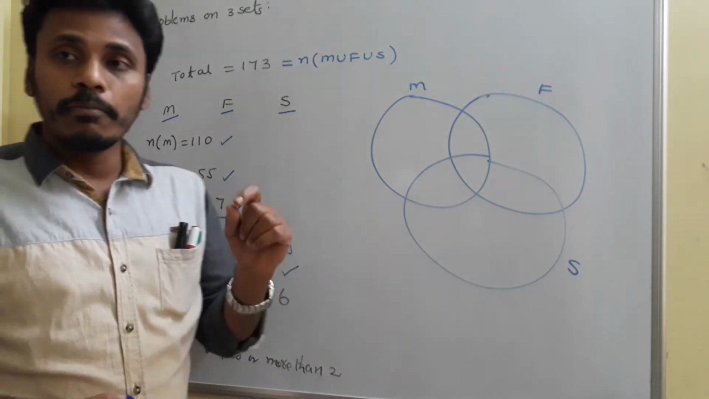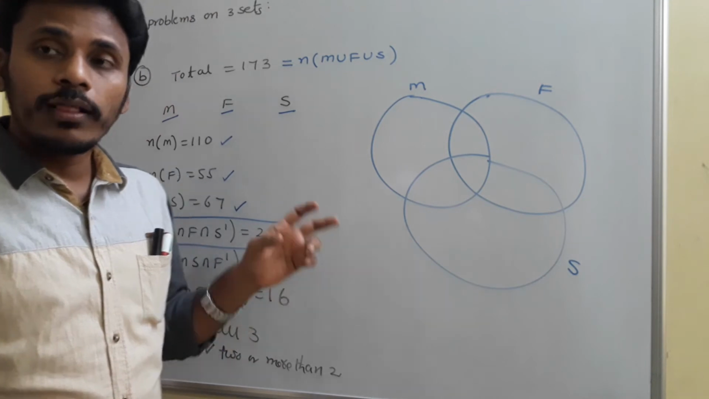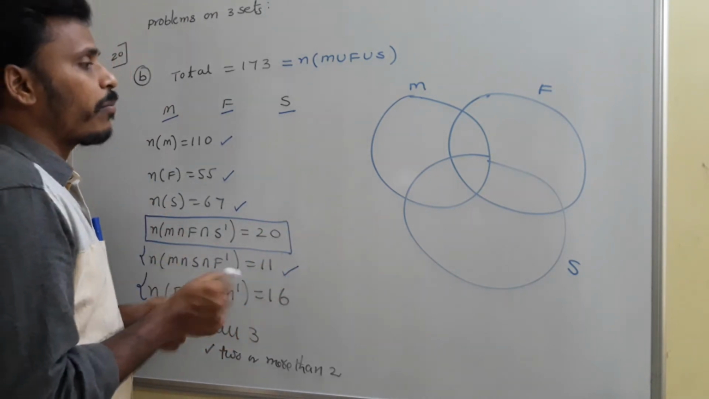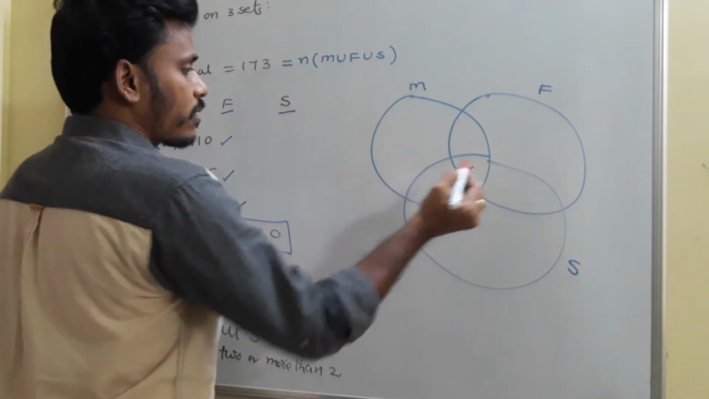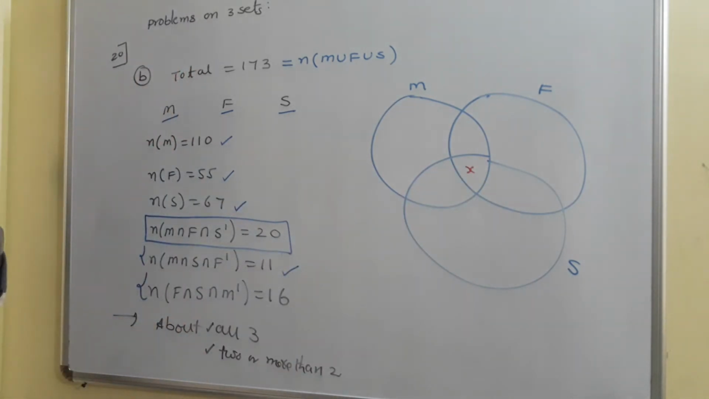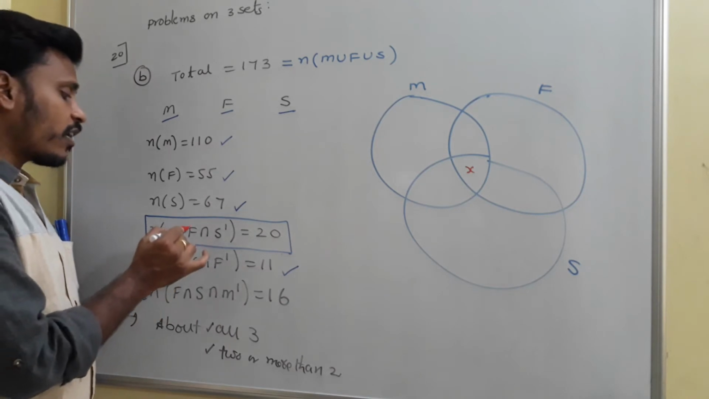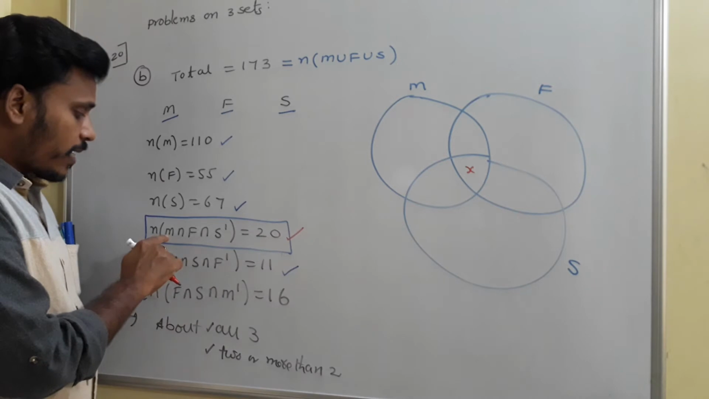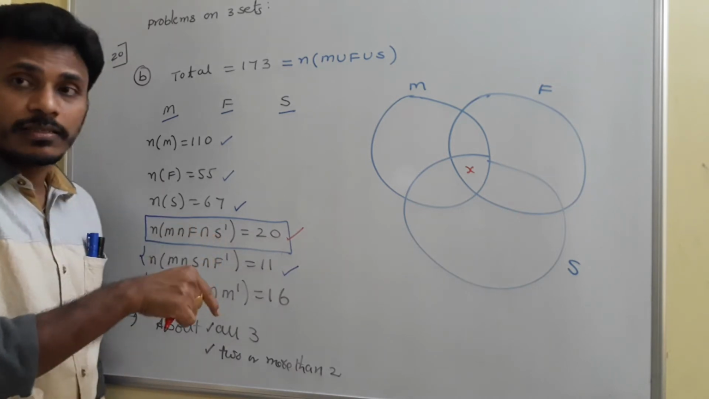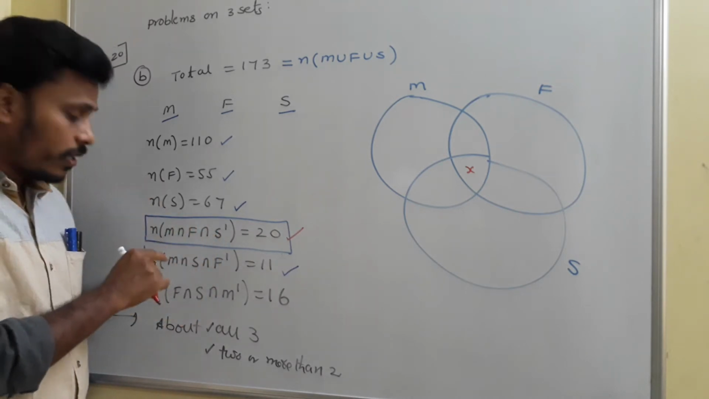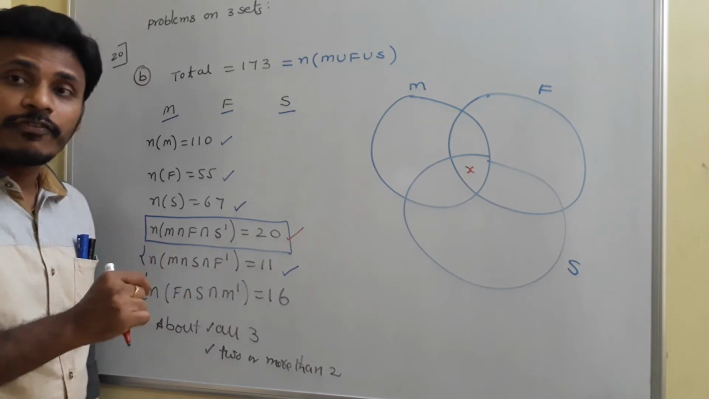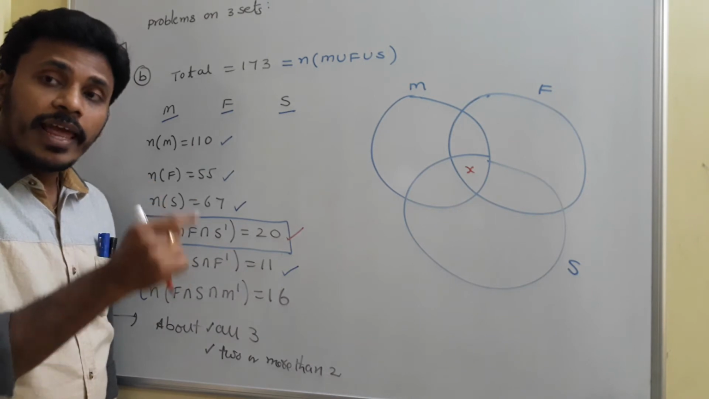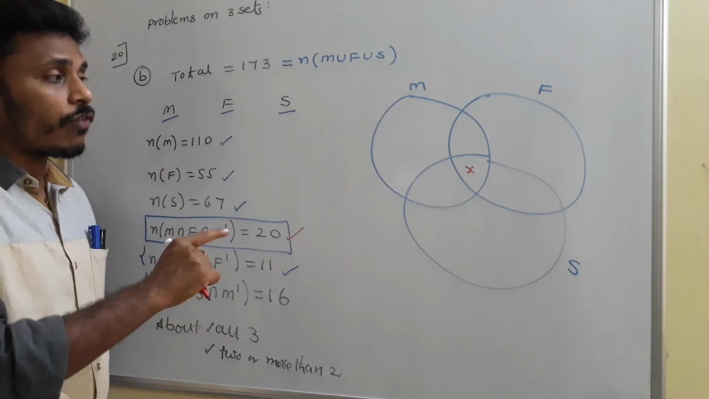That is, the number which is common to all three categories M, F and S. I don't know it yet, at the end I am going to find it, so take it as X. Then look at M intersection F intersection S complement, which is 20: M and F but not in S. You need to understand that notation. It means 20 is the number for M and F together, but not for S.